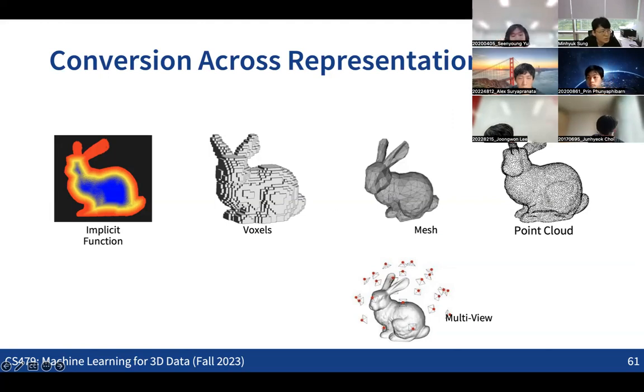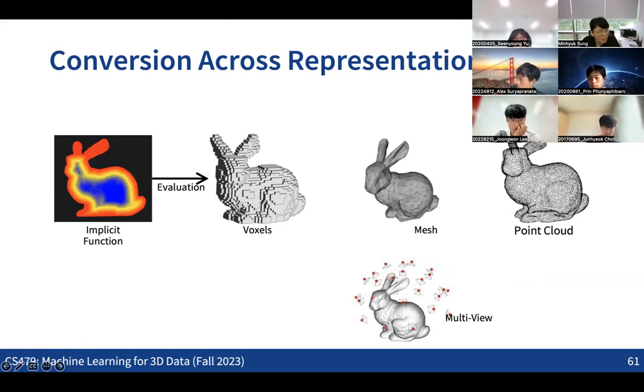So how can you convert the implicit function into voxels? This might be the easiest way, right? Given a function that checks, for any 3D coordinates, whether the point is inside or outside of the 3D shape, how can you convert this into voxels? This is quite straightforward, right? We can just evaluate the function in a way that we can fill all the voxels in the 3D grid. So this is the easiest kind of conversion from the implicit function into voxels.